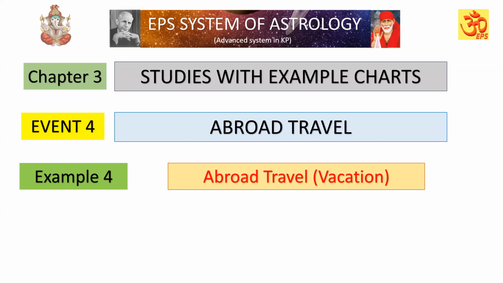So now we have to check whether that girl has the destiny to travel abroad, which are the favorable key planets supporting that native to travel abroad, and which dasa is supportive, and accordingly book the antardasa. We have to check it. So now let us examine the birth chart. Example number 4, abroad travel for vacation. Now let us examine the birth chart.